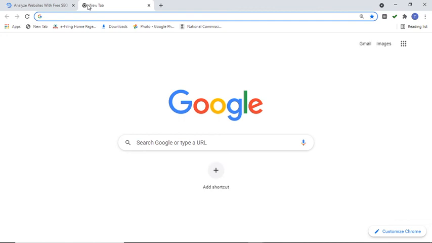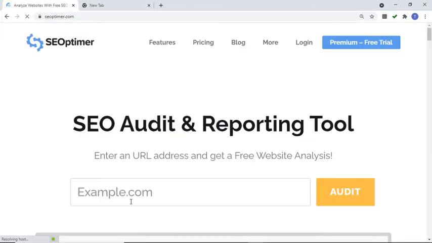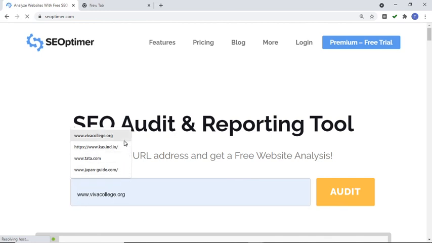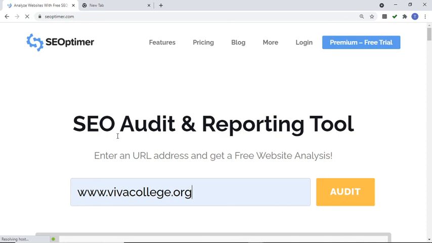Then our site, okay, which site are we going to open? Here we are going to open our college website, www.vivacollege.org. So enter your website. Okay, so in the optimer tool, this is our optimer tool.